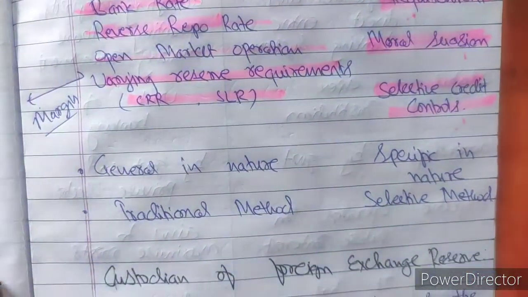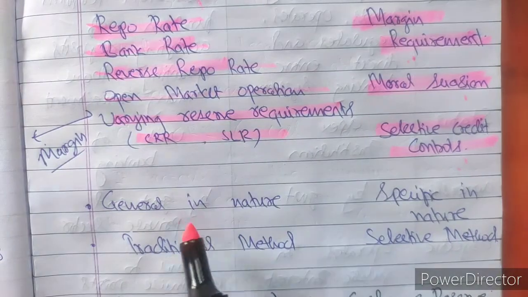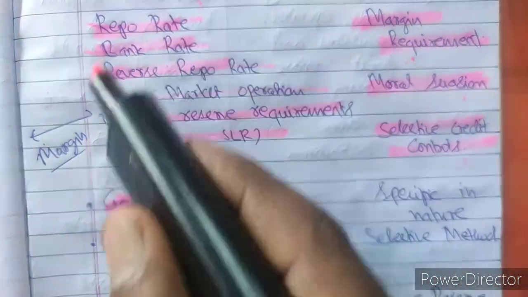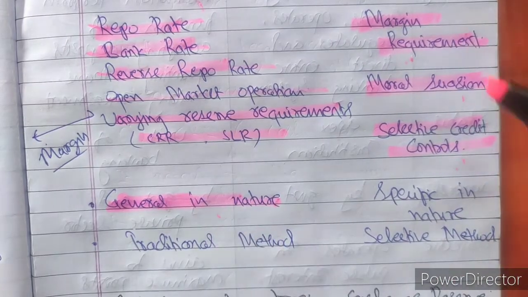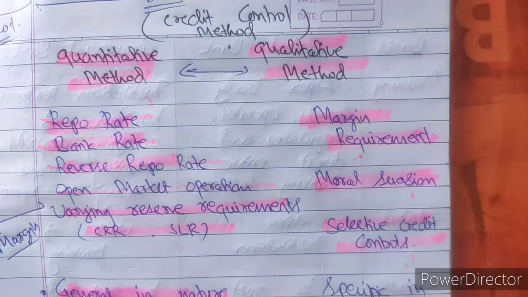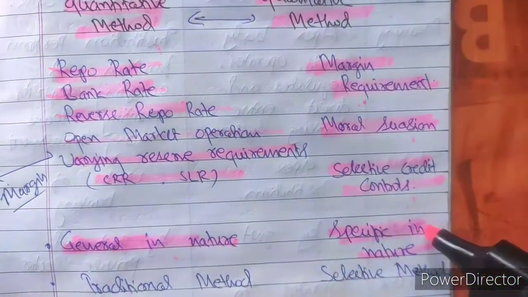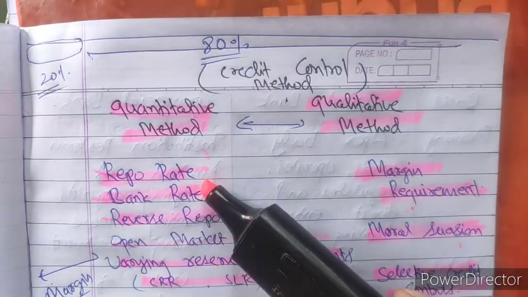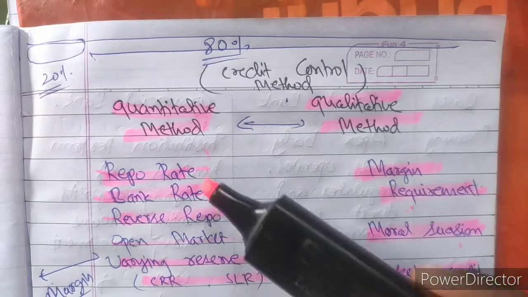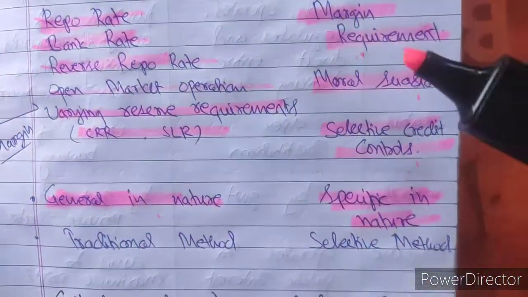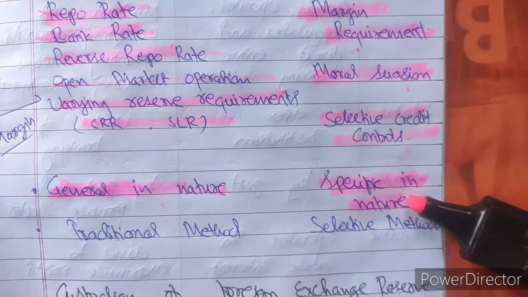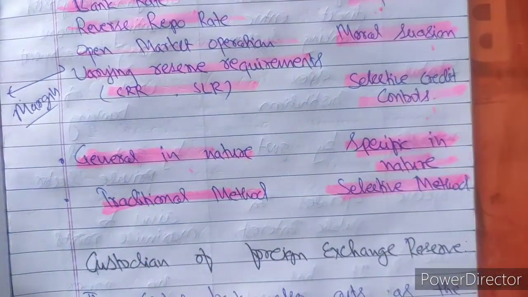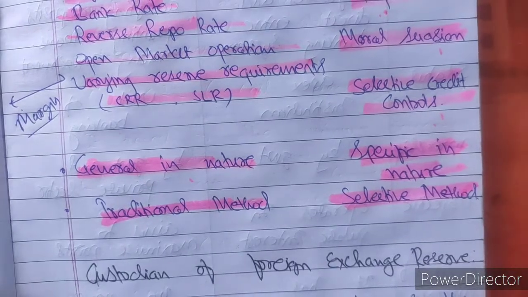Then you can check some other differences also. In quantitative methods, they are general in nature, meaning they will be applicable for the whole economy, not for one sector. But qualitative methods are specific in nature. It is not general in nature. If you are deciding bank rates, the whole economy will suffer. Repo rate, the whole economy has to follow. But by selective credit control, it can be specific in nature. This is one of the traditional methods, and this is a selective method. Hope the concept is clear to you.